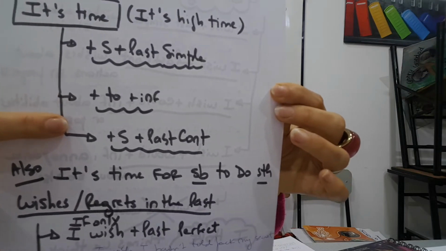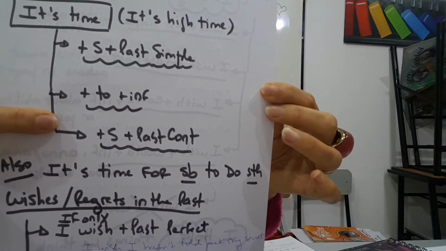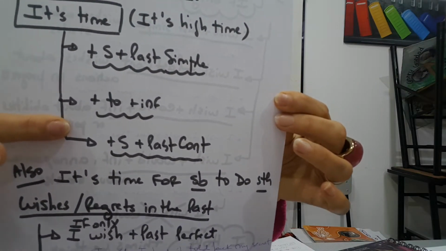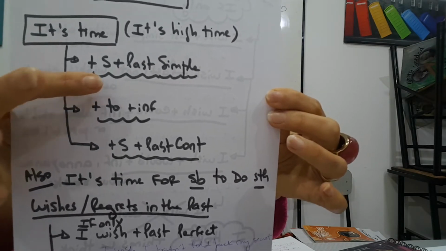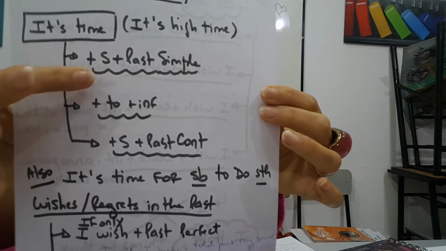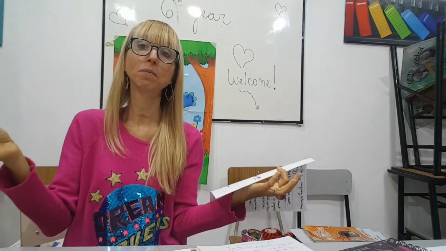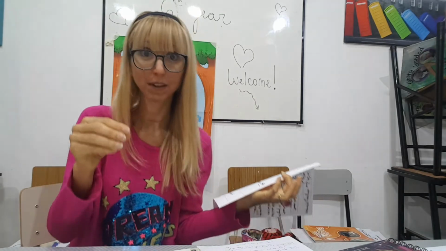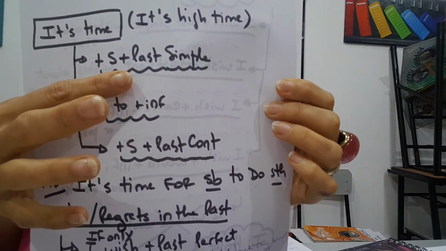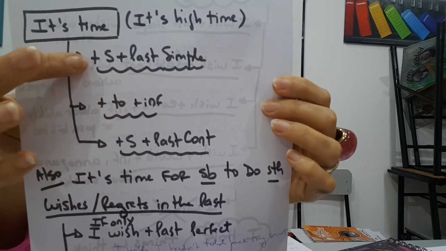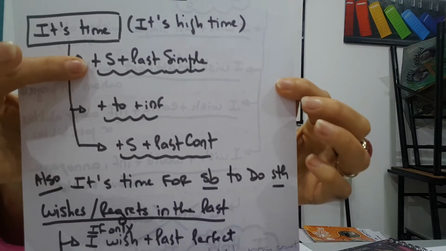Okay. We can also use "it's time" plus an infinitive, but in that case, I don't mention another person. I tell you, "it's time to go," but I don't say who has to go. Yes, do you see the difference? When I include the person, I have to use the simple past. That is why we are going to focus mainly on this structure.